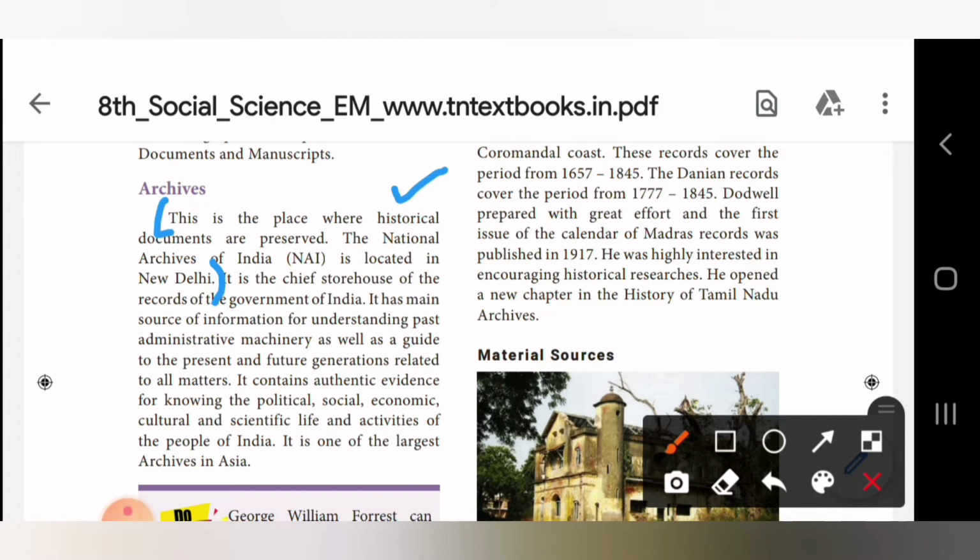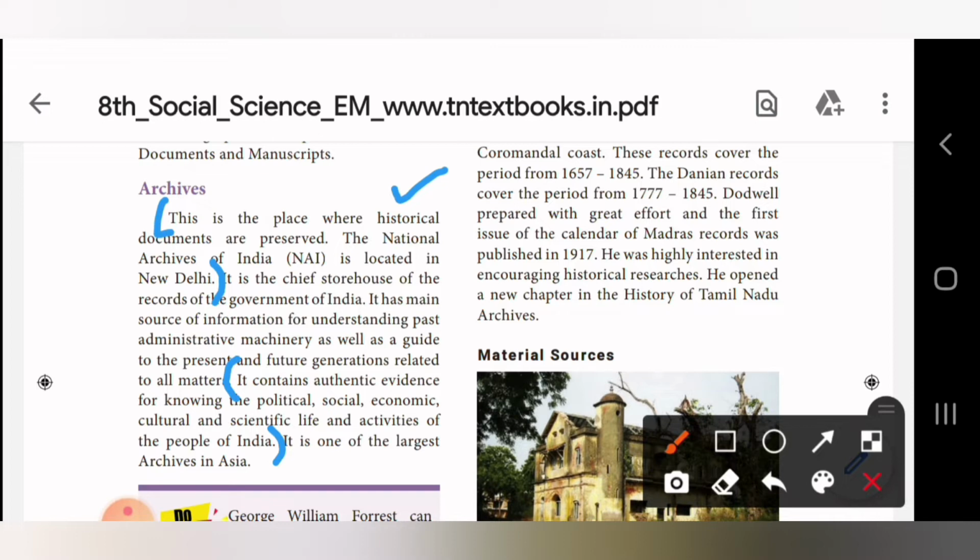Coming to the next point, from here, it contains authentic evidence for knowing the political, social, economic, cultural and scientific life and activities of the people of India, up to this. So what does it contain?